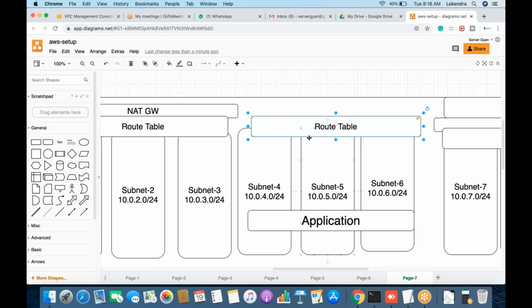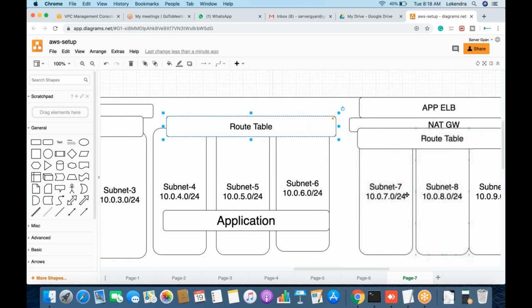Without having any gateway, we shall be able to communicate with database servers, with web servers, and all the servers which will be created inside this VPC. So these application servers will be able to access those servers.